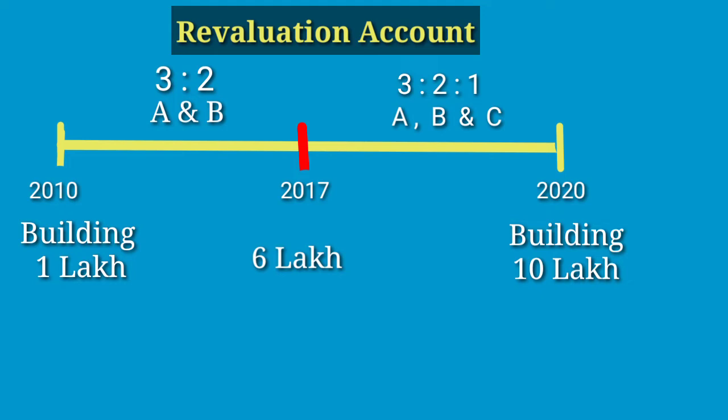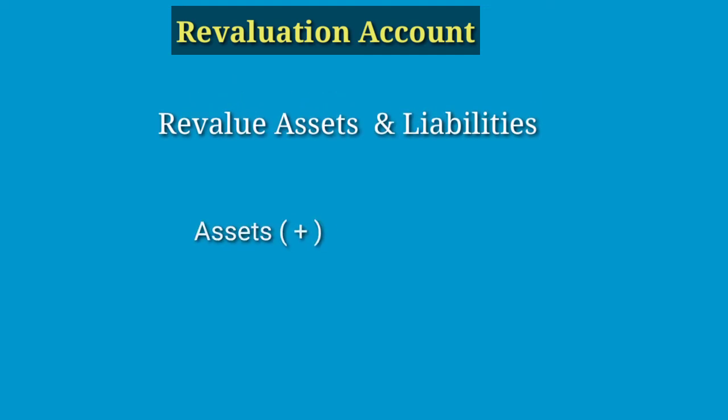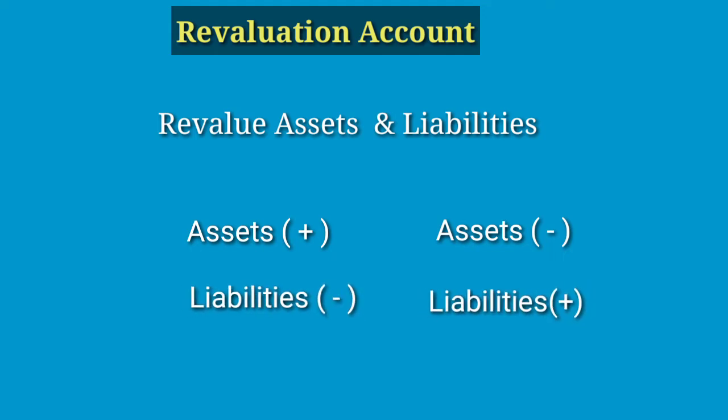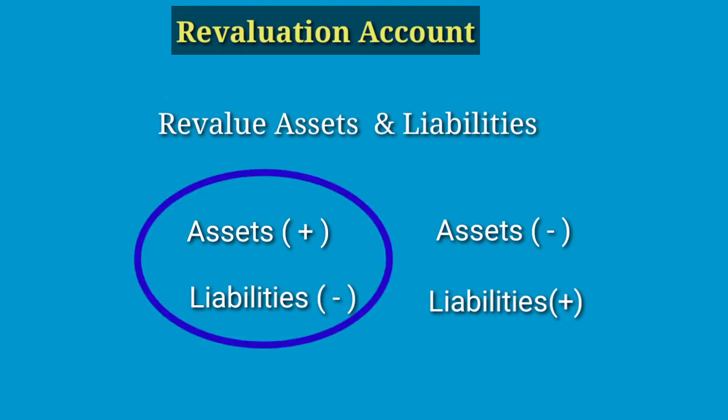So at the time of admission of a new partner, we should revalue all the assets and liabilities and calculate the profit or loss, because that profit or loss is related to the old partners. At the time of revaluation, sometimes the asset values increase or decrease. Similarly, liabilities also increase or decrease. If an asset increases or a liability decreases, we can say we have a profit.